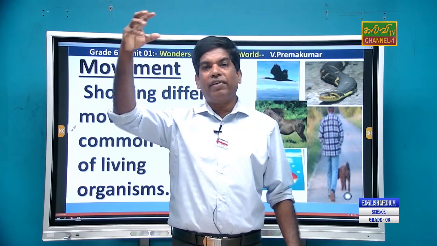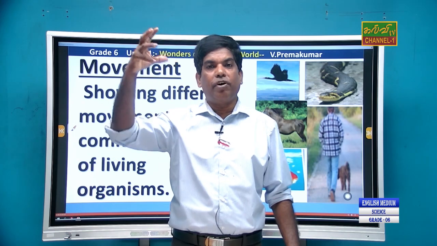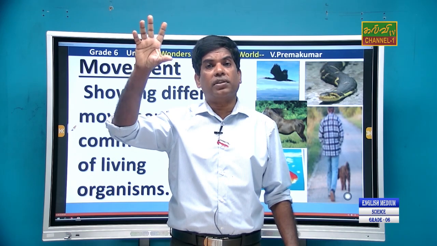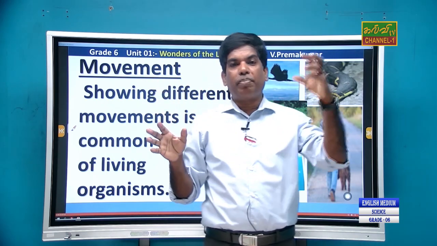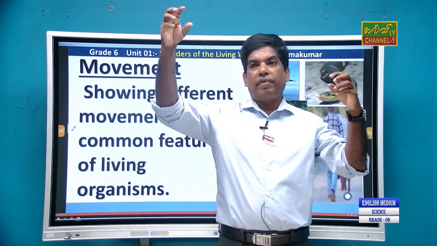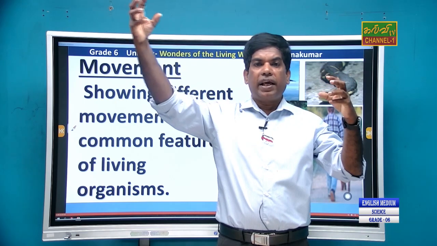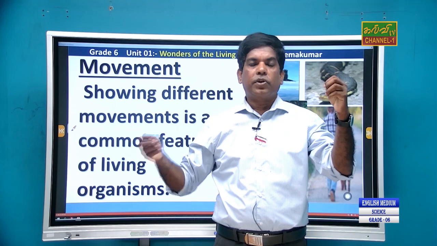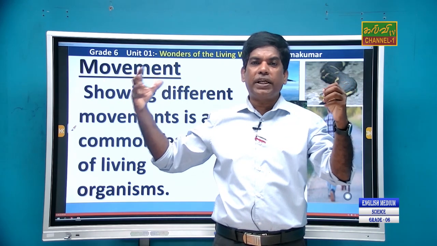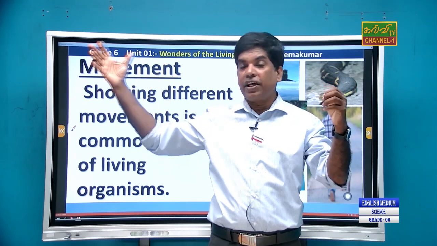Therefore, the amount of carbon dioxide and oxygen in our environment are controlled by the plants. Plants, when they are in sunlight, absorb carbon dioxide and release oxygen. In our day-to-day life, we are using vehicles, and there are so many factories.